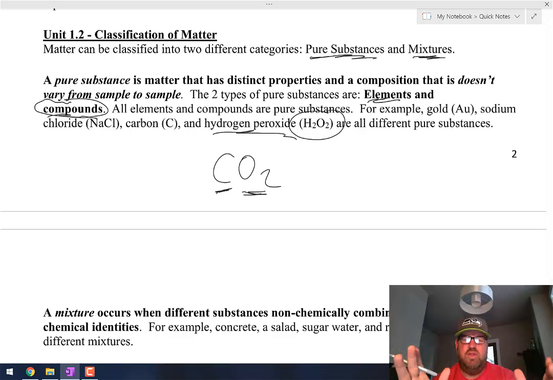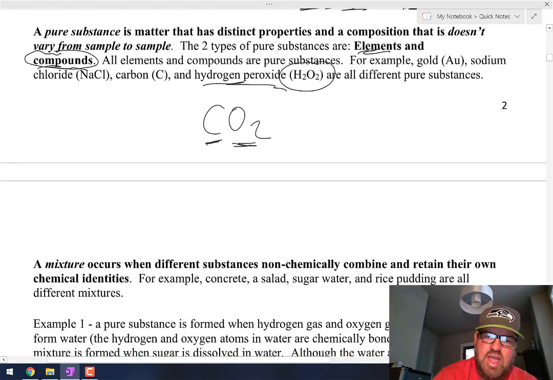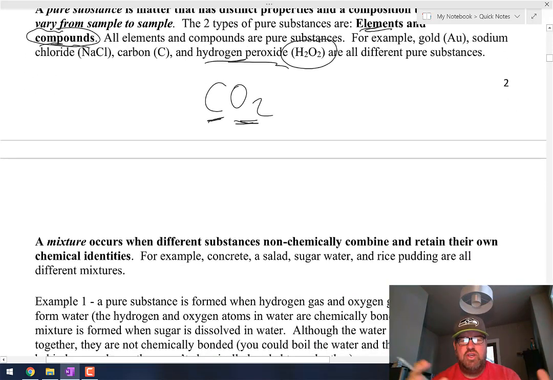Well, then you think, wait a minute, it really can't ever change. Well, it can if you have what's called a mixture. A mixture is when things combine, but they're not chemically bonded to each other. For example, when you take some sugar and put it into some water and mix it up, the sugar is still there. It's still sugar and it's still water. But if you boil that water off, what do you have left? You have the sugar left behind, because the sugar is not chemically bonded to the water. It's just mixed with the water.